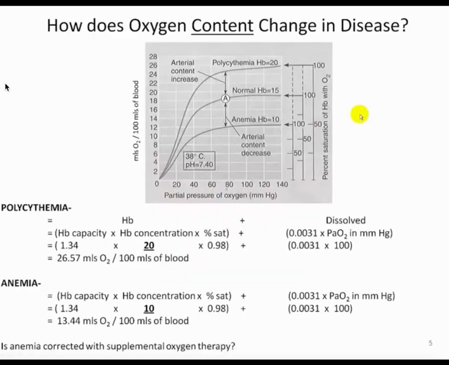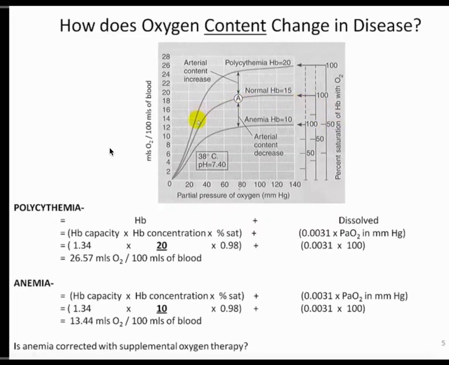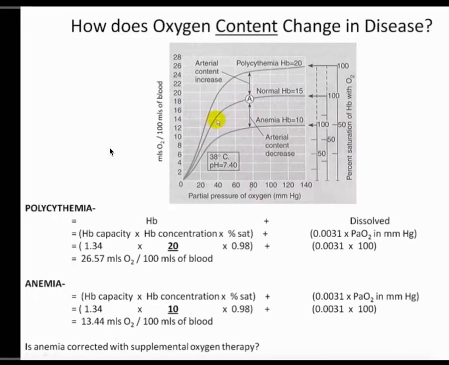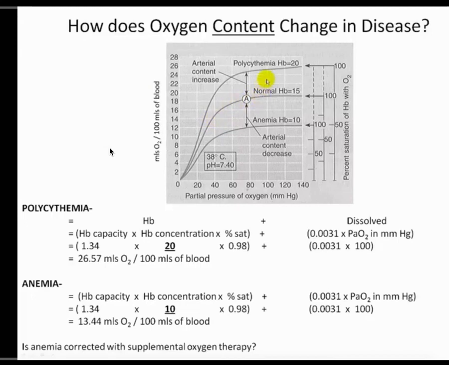And what becomes important in this aspect is understanding. So previously, this is our oxyhemoglobin curve. We talked about how on these curves we can have rightward shifts and how the curve can shift to the left. So what we're going to talk about now is how the content is going to change largely with the hemoglobin concentration. And what we end up seeing is really an upward shift of the curve, or in some cases we're going to see a downward shift.